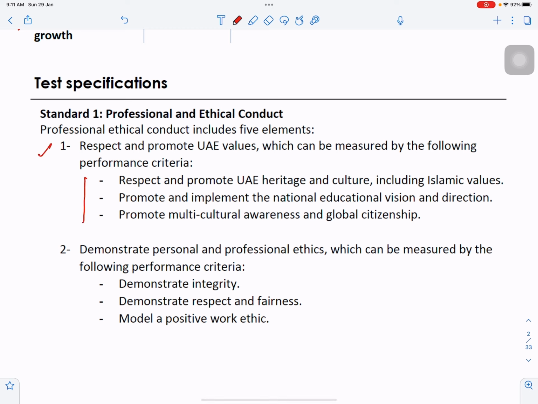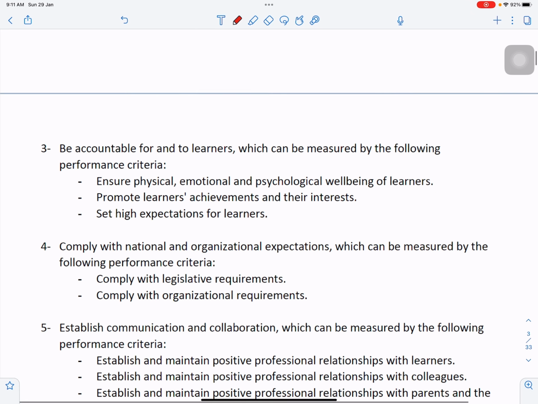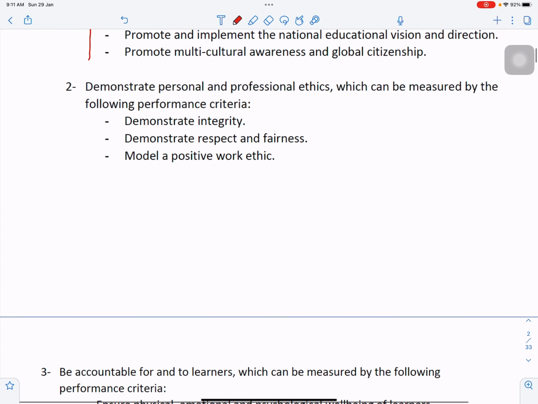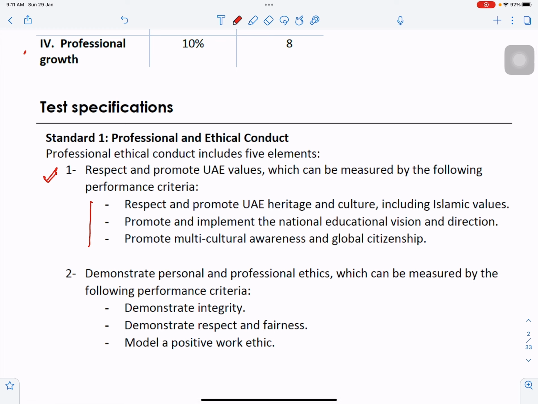Now, in the test recently what came, for example, if you see in point 1, there are 3 pointers underneath, and this point 1 comes under standard 1, which is professional and ethical conduct. So in professional and ethical conduct, there is pointer 1, pointer 2, pointer 3, 4 and 5. You must be able to know that these are the pointers which come under standard 1. They may give you one pointer and 2-3 other pointers which are a little close to what it is. So you should be able to identify which one you have to select.